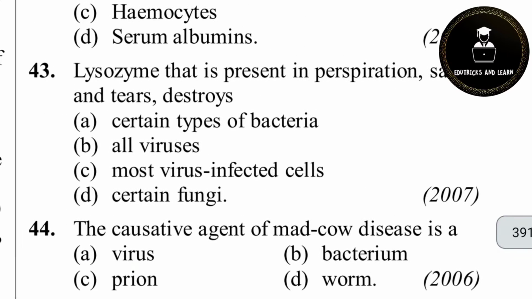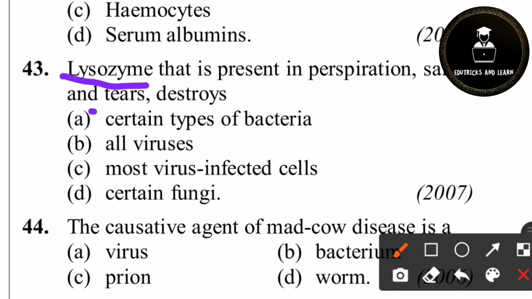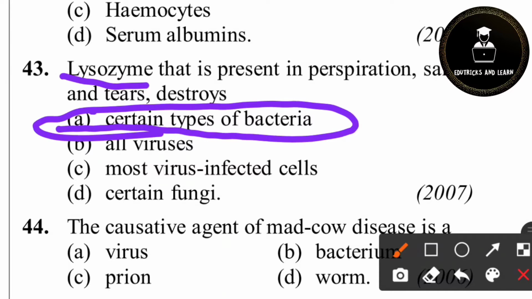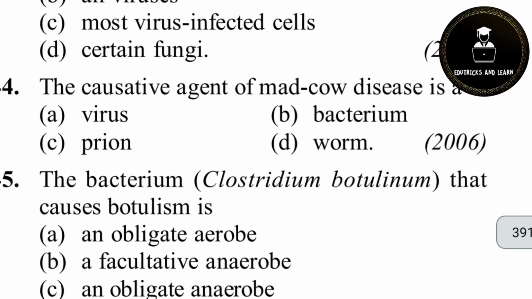And then 43rd question. Lysozyme that is present in perspiration, saliva and tears destroys... What is lysozyme? Lysozyme is an antibacterial enzyme. Note that lysozyme is an antibacterial enzyme which kills certain bacteria and which has natural antibiotic properties. So for 43, option A is the correct answer. It kills certain types of bacteria. It is not a virus because of its antibacterial properties. It kills bacteria.